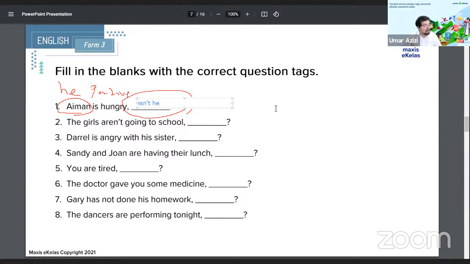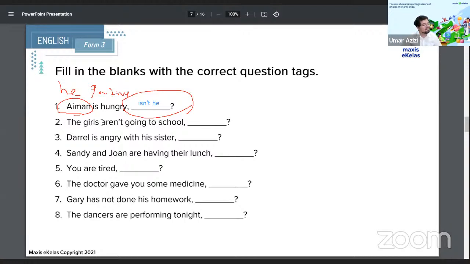Do we have any other answers from the other students? Anyone else want to try? The craft says, isn't he? So we have an agreement here that the answer could be, isn't he? Nicely done. Good job, Dr. Craft. All right, so now we'll move on to number 2.